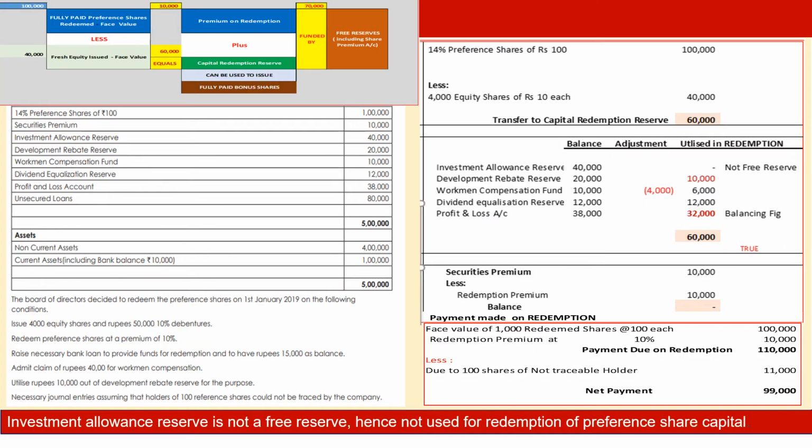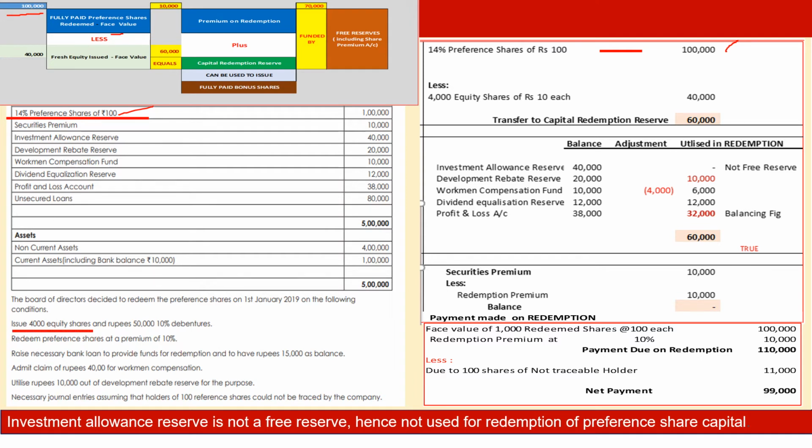This is where we get into finer details of our working. 14% preference shares of rupees 100 each. We will be taking it into working. And as per our module also, 1 lakh rupees is fully paid preference shares face value less fresh equity issued.